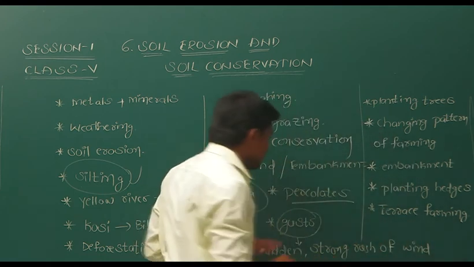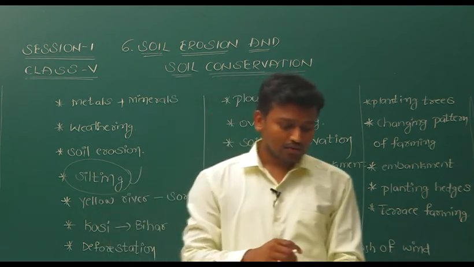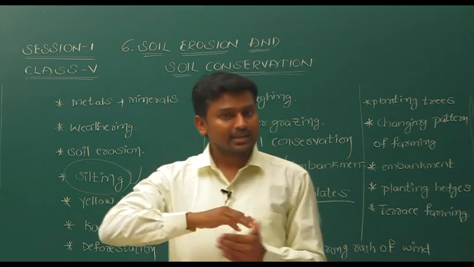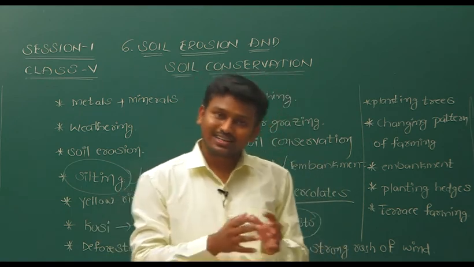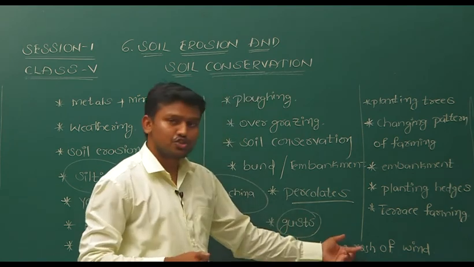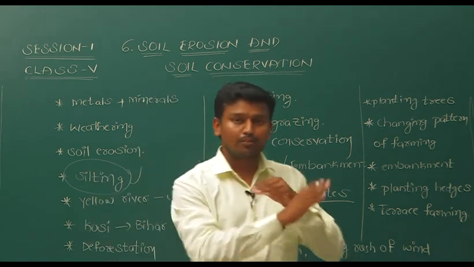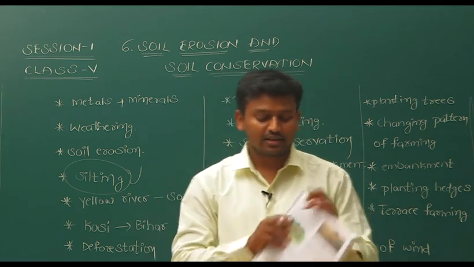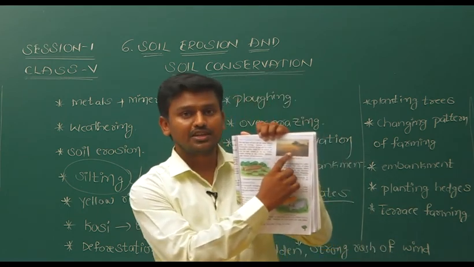So we call it a gust. Now, is that correct or not? The top layer of soil can be easily blown away by strong gust of breeze. Yes, it is true. With the sudden and strong rush of wind, the top soil can be blown away easily. As you can see, it is clearly presented in this picture.